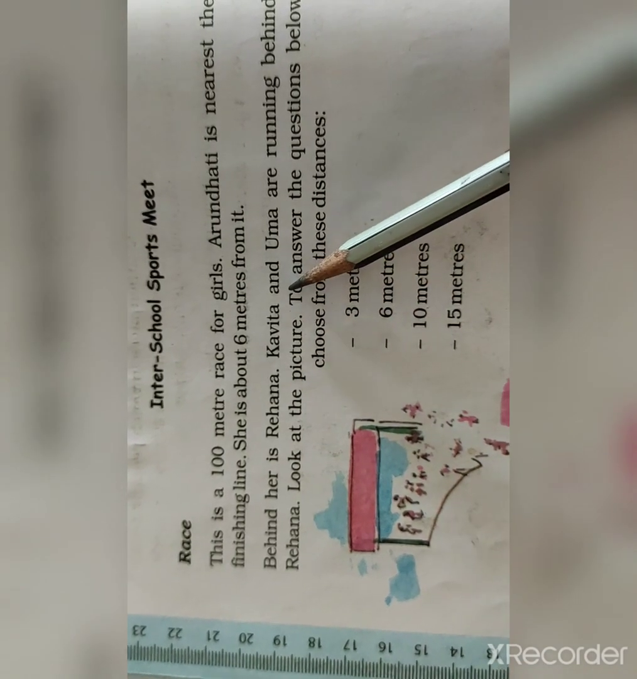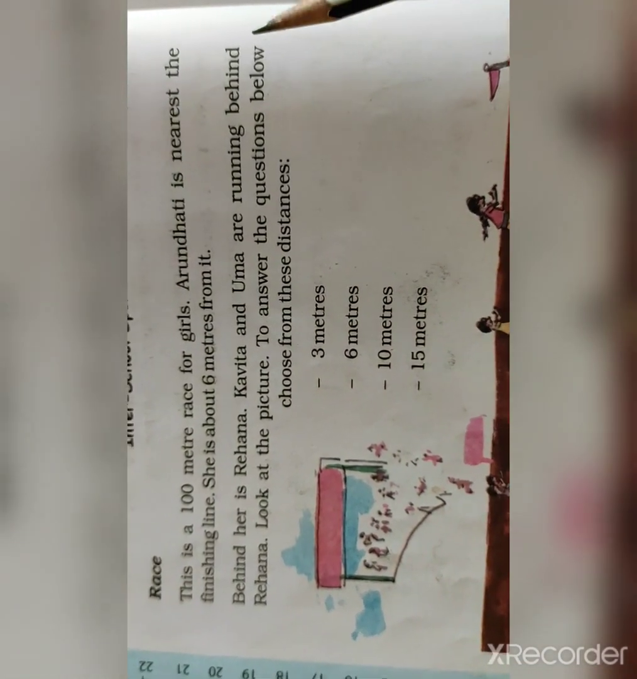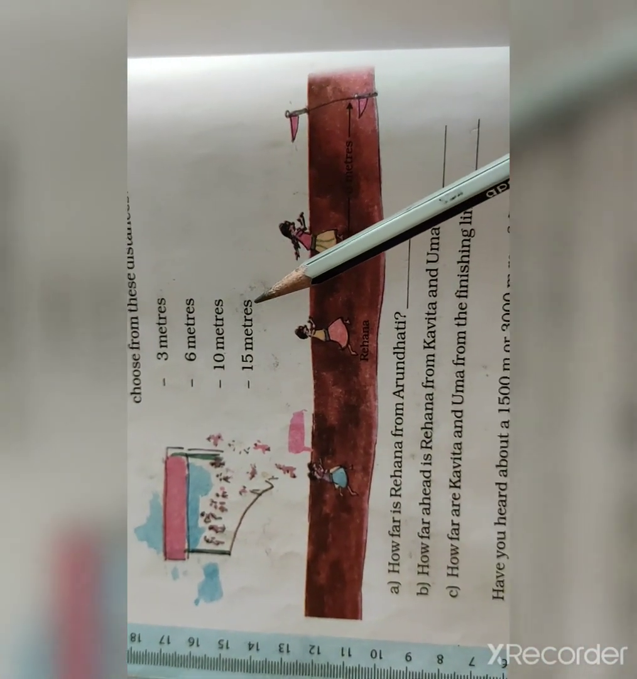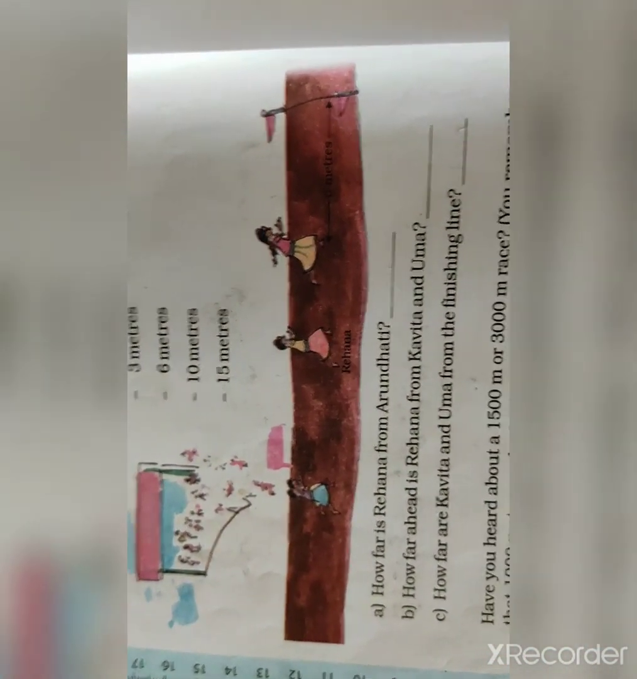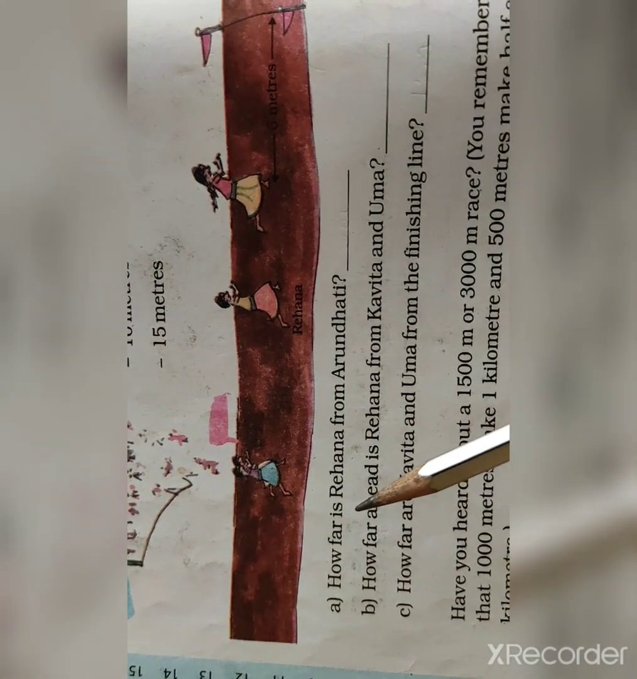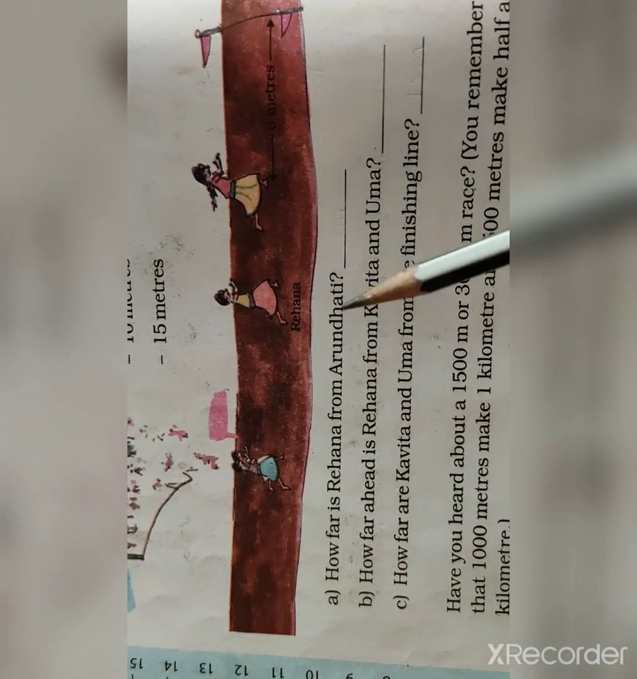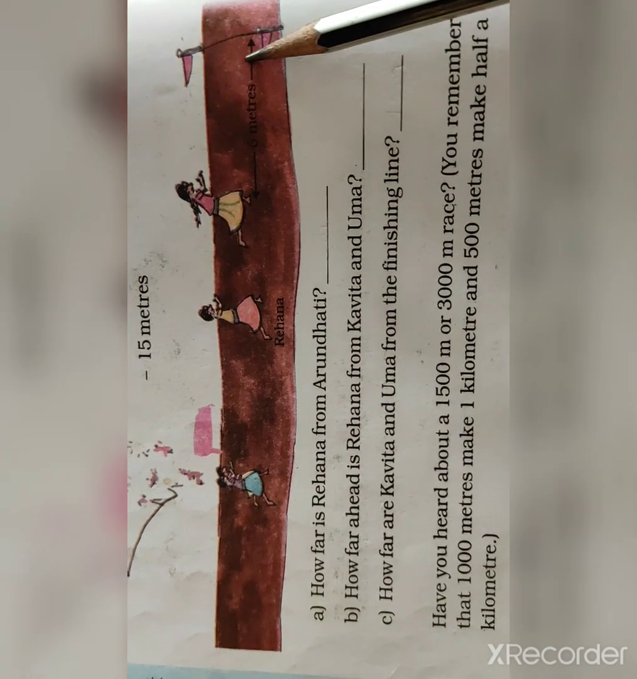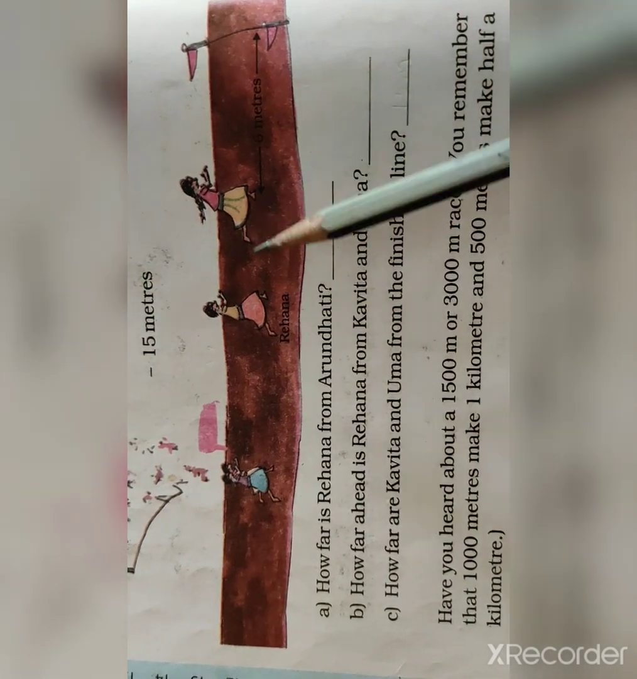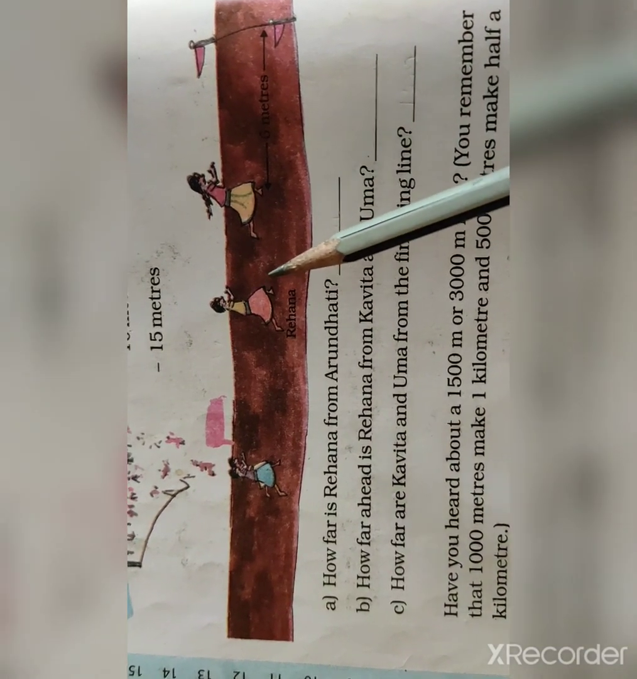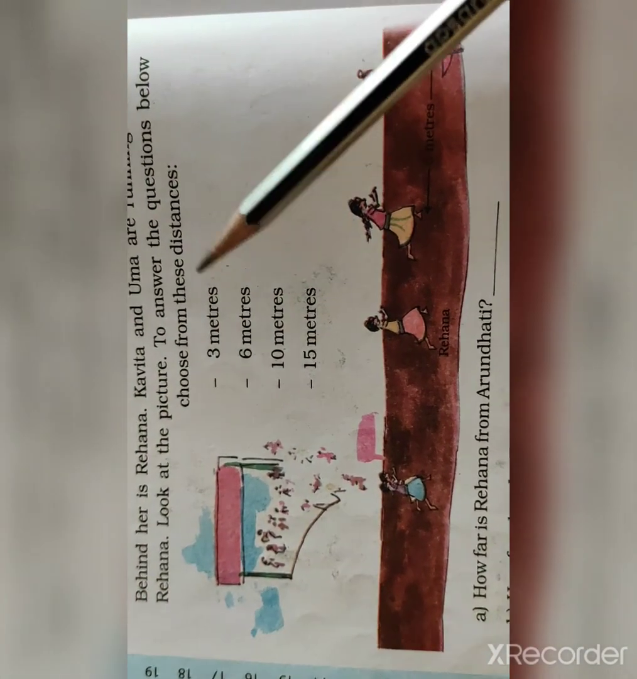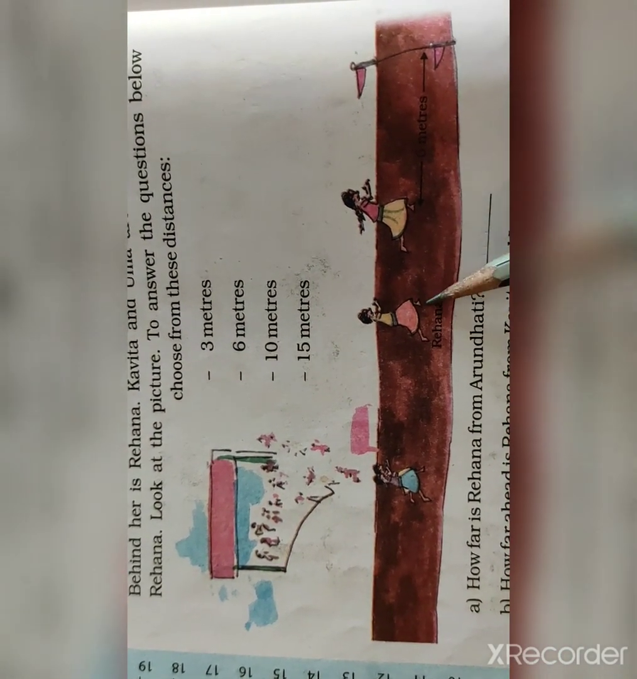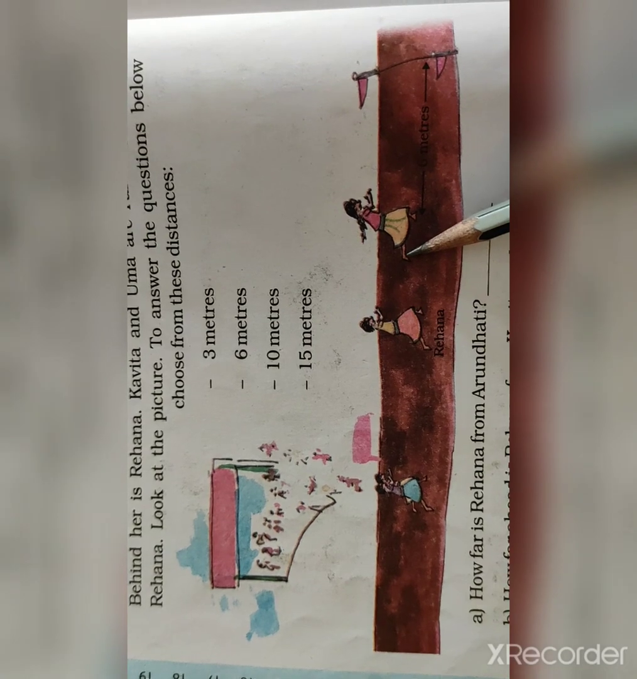Look at the pictures. To answer the questions below, choose from these distances: 3, 6, 10 and 15 meters. Don't forget to put the unit. How far is Rehana from Arundhati? See, this distance is 6 meters. So this distance may be between 4 to 6 meters. Is any option there? It is not. We can't say this is 3 meters.